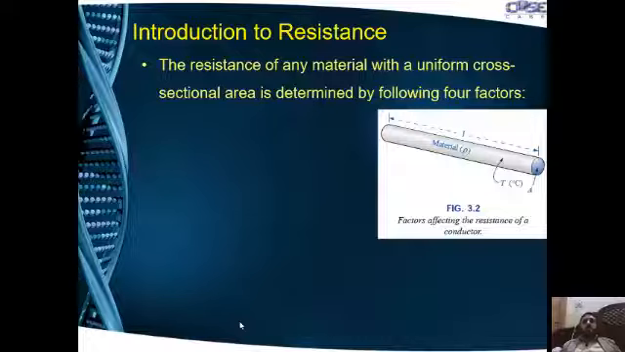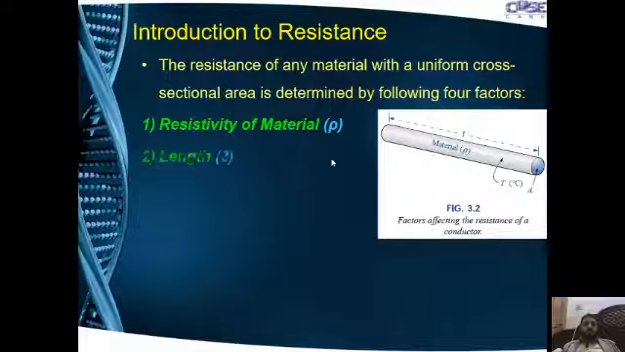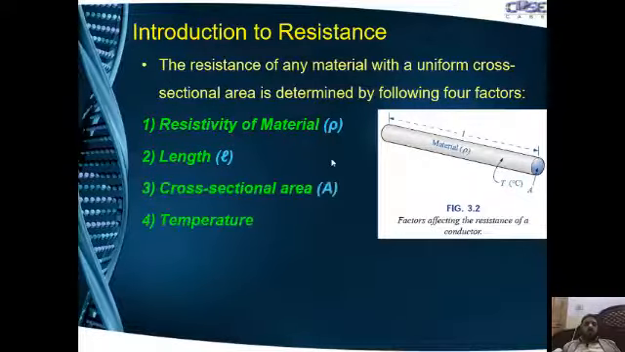The resistance of any material with a uniform cross-sectional area is determined by the following four factors. Number one, resistivity of the material. Then length of the material, cross-sectional area, and temperature.